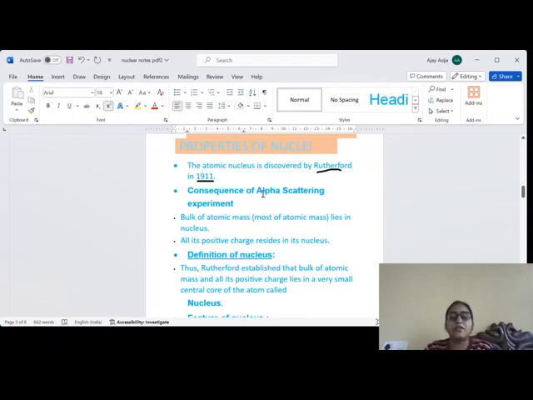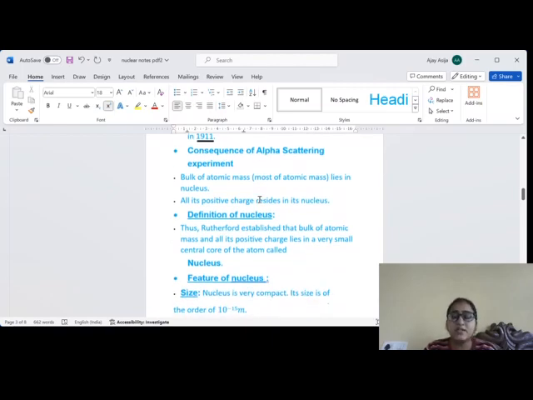Actually, Rutherford performed an experiment, that is alpha scattering experiment, and on the basis of these observation, he made some consequence related to the atomic structure. So, what are the observation of scattering experiment?